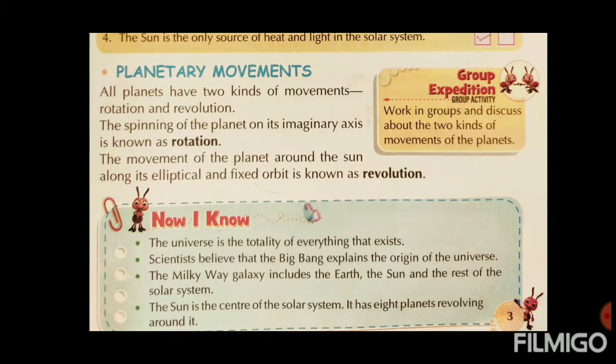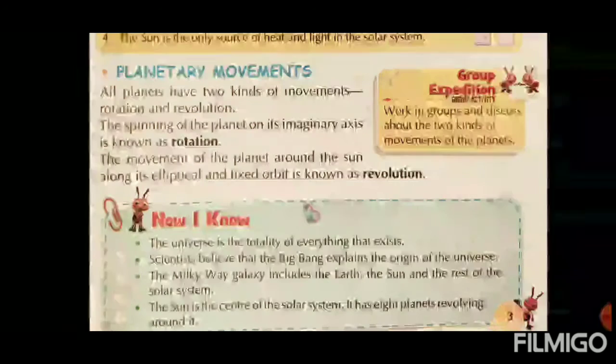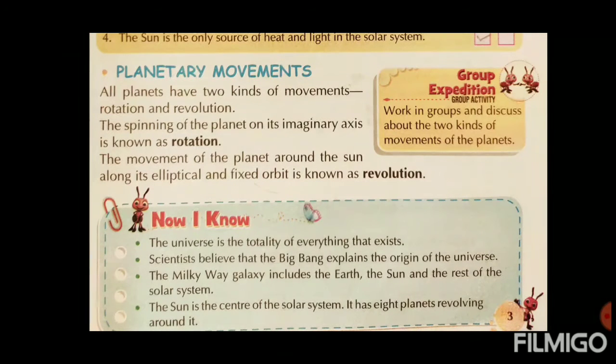Means the axis which is imagined, that nobody drew before. That is only an imaginary line. So just imagine that. According to that imaginary axis, the planet is moving around itself. It is known as rotation.